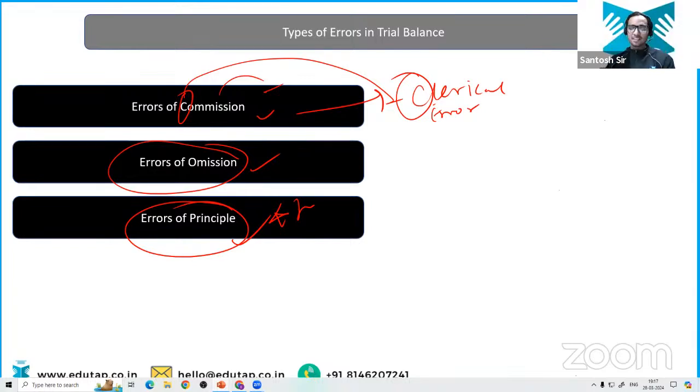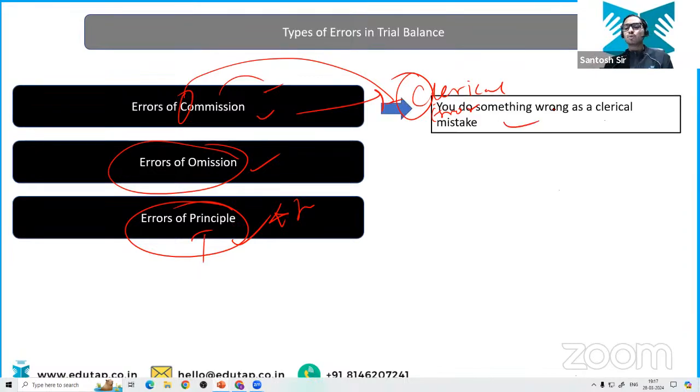Suppose you are going to give the exam. Okay? Suppose you have given a certain examination now for the accounting subject. But if your concepts are not clear and you have done the journal entry wrong, suppose when you have purchased the machinery, you have debited the purchase account. When you have purchased the machinery, what you should have done, you should have debited the machinery account. But what you did, you debited the purchase account. So this is the error of principle. Not so clear about the concept. That's what we call error of principle. I'll give an example, don't worry.